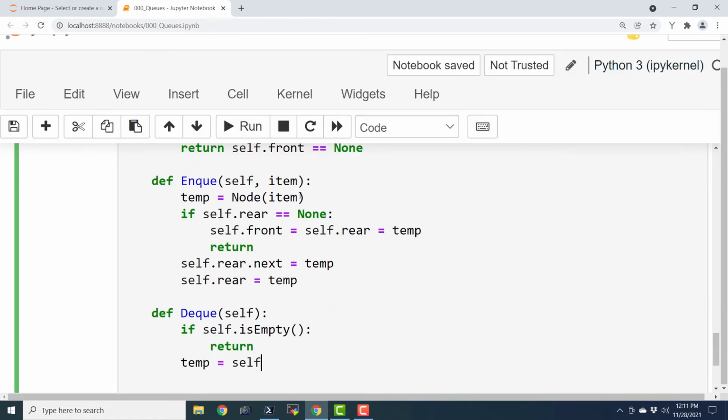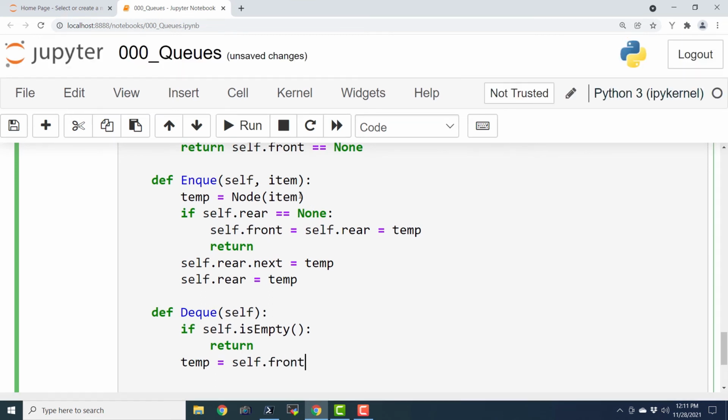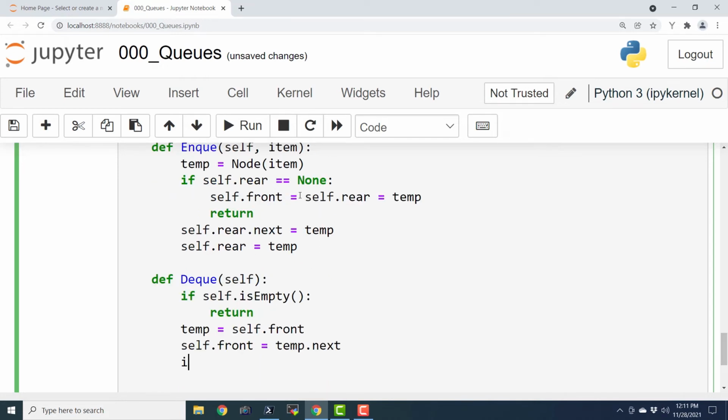Temp equals self.front, self.front equals temp.next, and if self.front equals None, then self.rear equals None. So this was the dequeue operation.